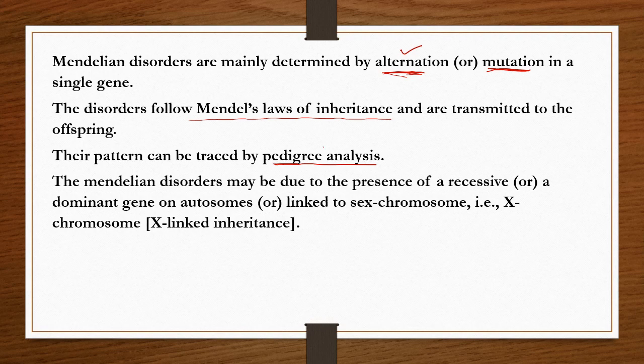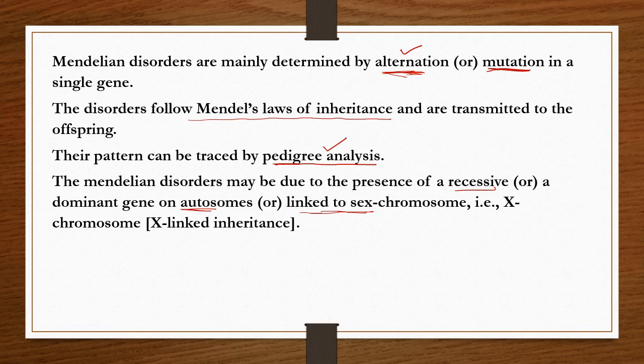Already we discussed this in the previous video. So these Mendelian disorders may be due to the presence of the mutated gene, a recessive or dominant gene, on autosomes and linked sex chromosomes.